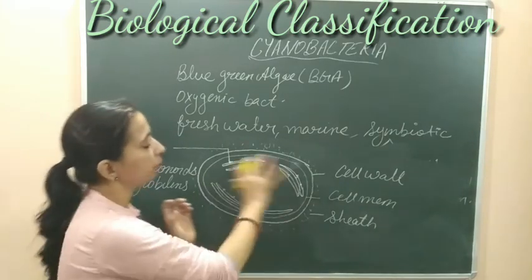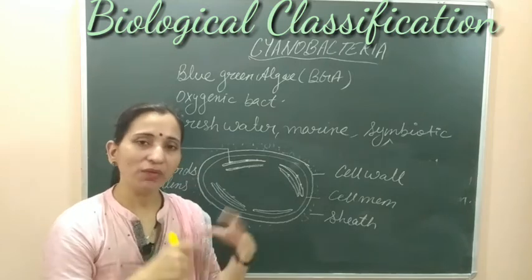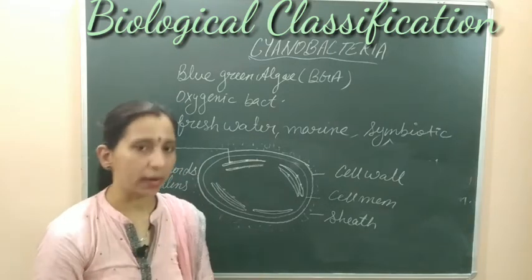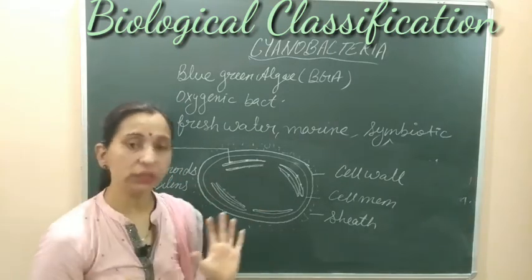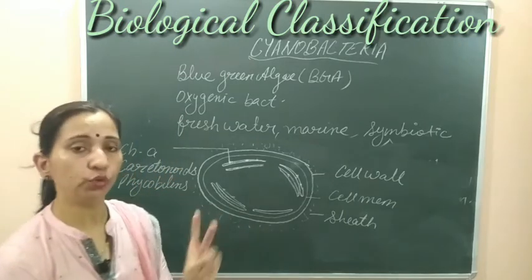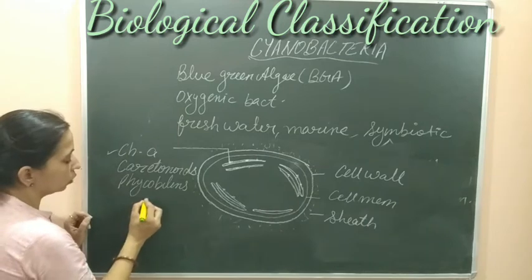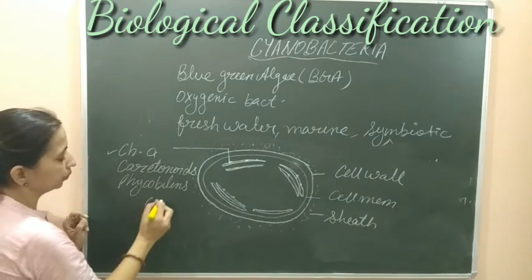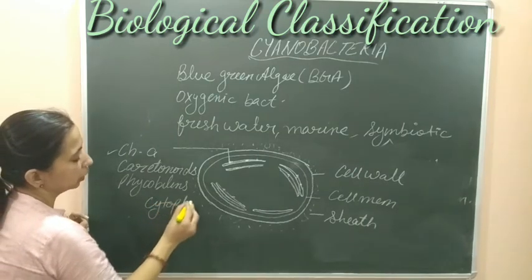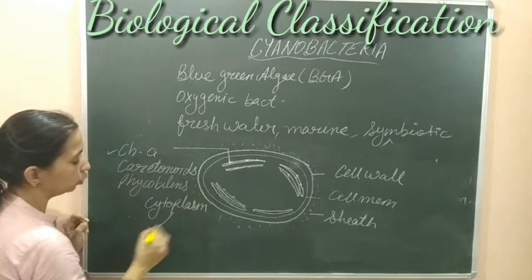These thylakoids, which are present in the cytoplasm, divide the cytoplasm into two parts. Due to the presence of these thylakoids, the cytoplasm in these bacteria can be divided into two forms.